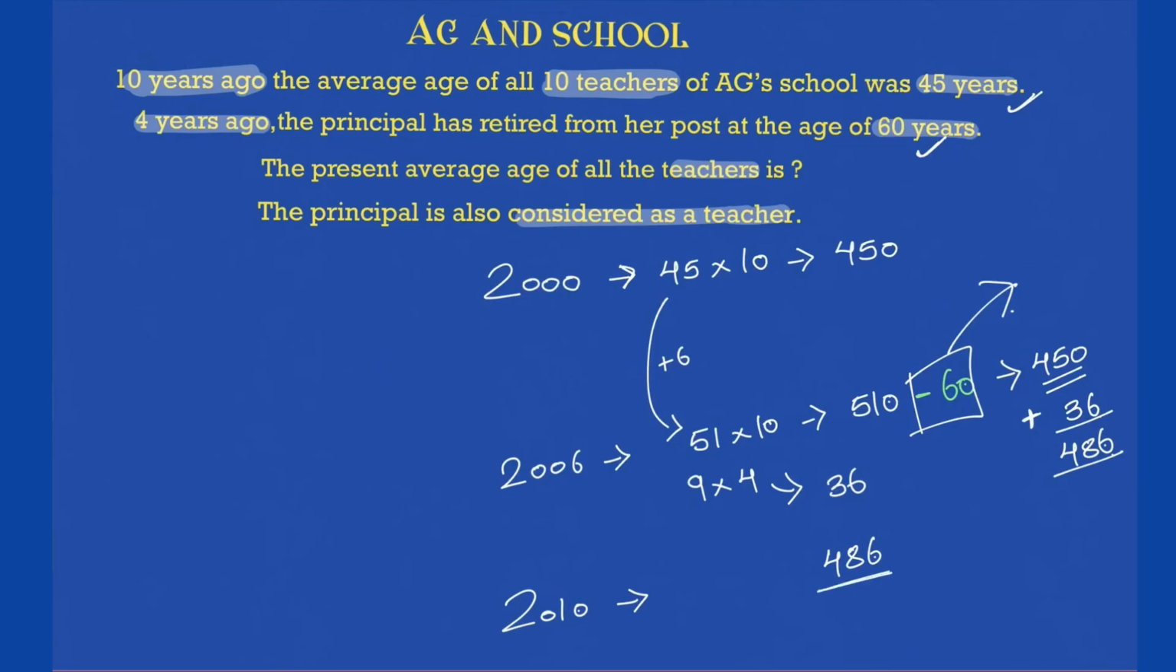So 486 is the sum of age of all the teachers. But how many teachers now? 9. So what is the average? 486 divided by 9. Let's get the answer to this now. 9 5s are 45, 9 4s are 36. That's it. 54 is the average age of all the teachers now. So that's the condition. And how do you play with this?